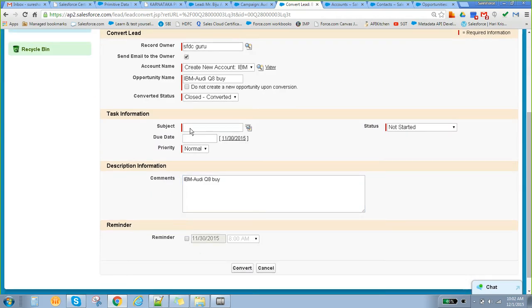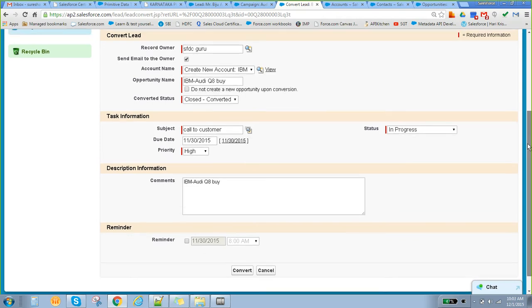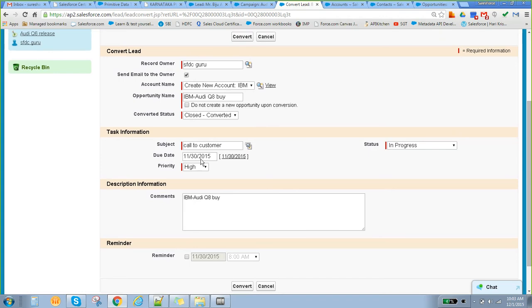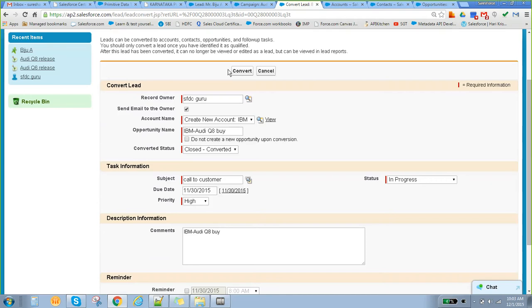Okay, so here there is task information. The task information is, say, call to customer. We are creating some task for the sales rep or whoever it may be. The due date and priority will be high or low, which will be assigned to this particular lead owner. This particular task will be created and assigned to the lead owner, the person who is converting the lead. It is going to add this task for that person. Clear? Okay, let me convert. Shall I convert?